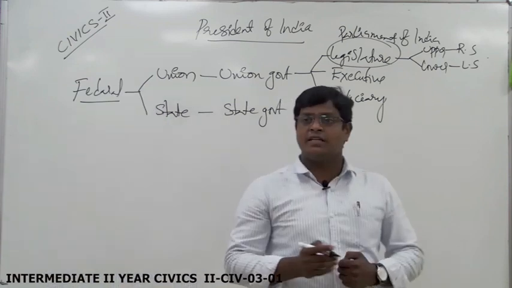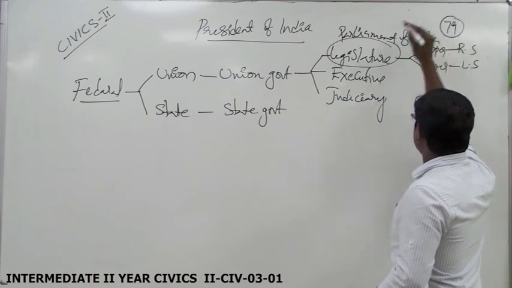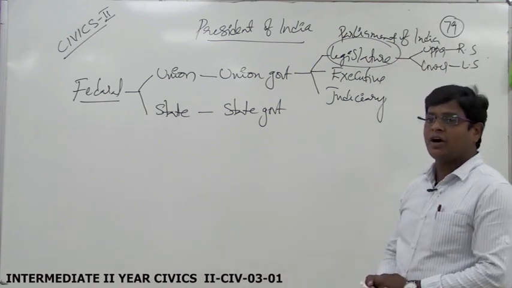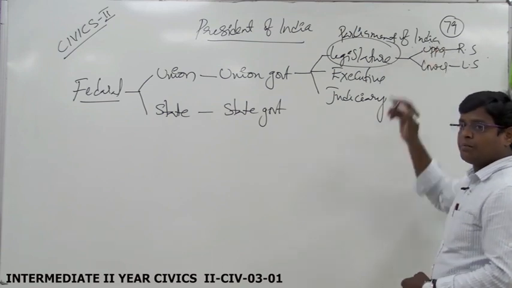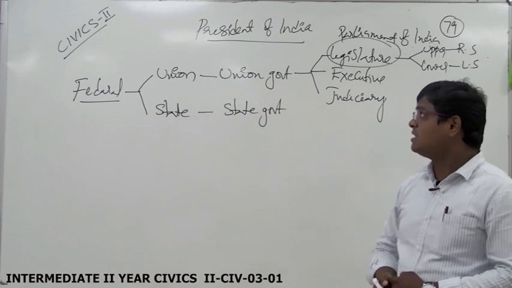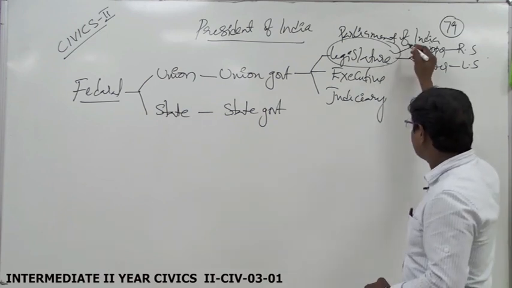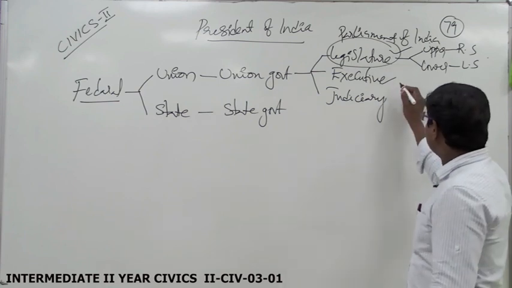Understood? According to Article 79, the Parliament of India consists of the President of India, Lok Sabha, and Rajya Sabha. That means the President is included in the legislature as well as the executive. Then what is meant by the executive here?